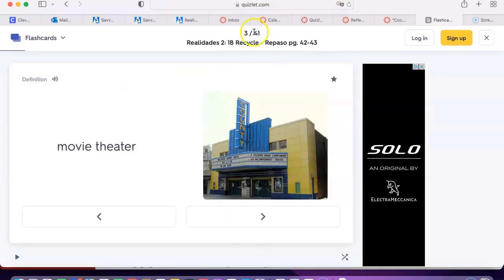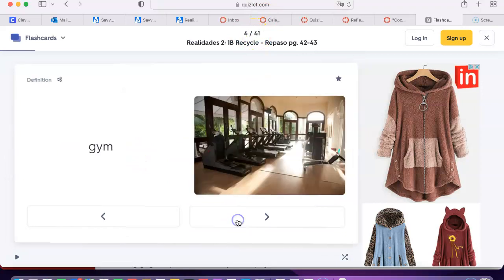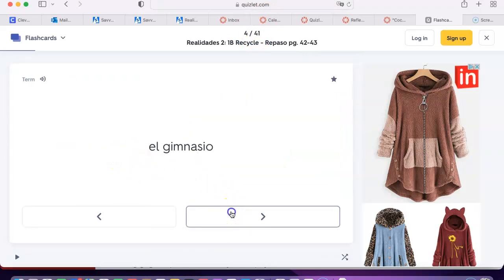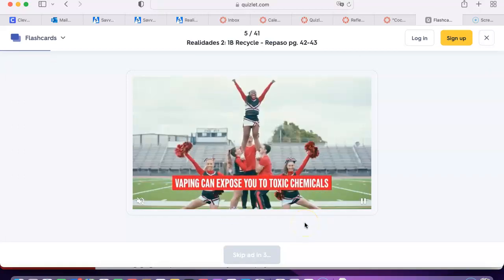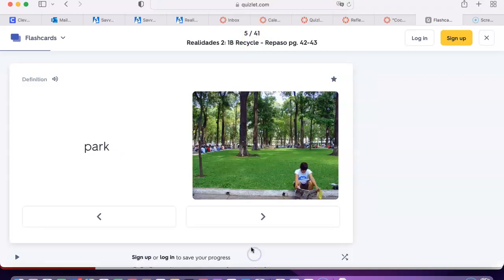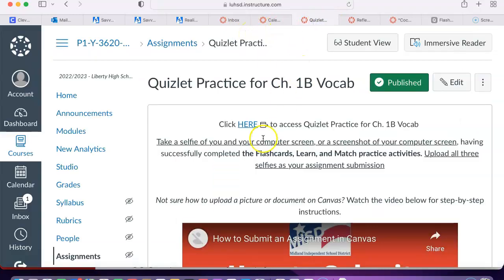And then when you get to the very end, and I know you guys can skip all the way through, but just take your time. A lot of them are cognates. But once you get to the very end, which is the 41st slide, go ahead and take a screenshot of that to demonstrate that you've completed that. You're going to do a screenshot for each of these three activities. The learn activity,